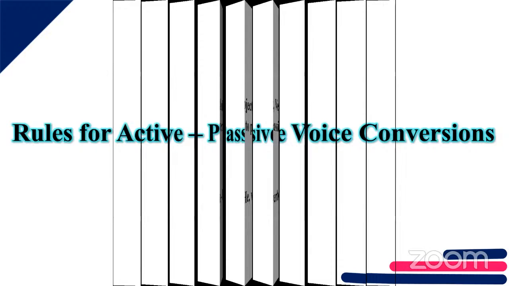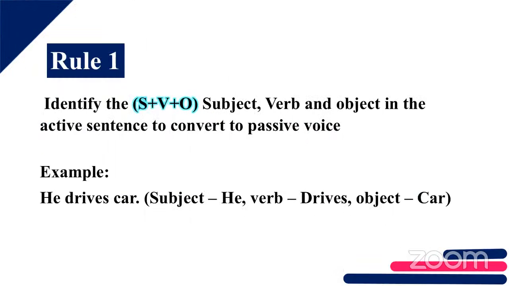Oh, good. So we are going to enter into the rules. First is rule number 1. Rule number 1 is you should identify which is the subject, which is the verb, and which is the object. This you can easily understand, right? Here, tell me. He drives car. He is the subject. Drives is the verb, because the verb is an action. So the car is the object.